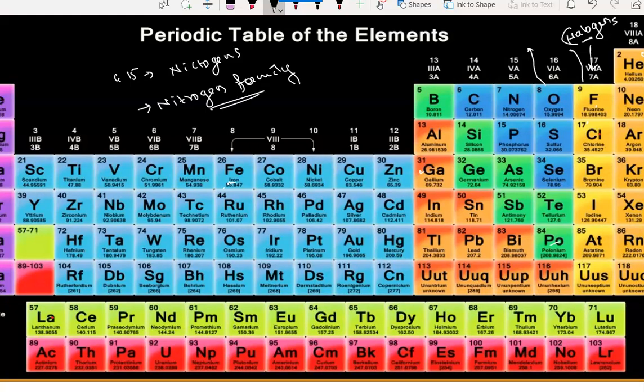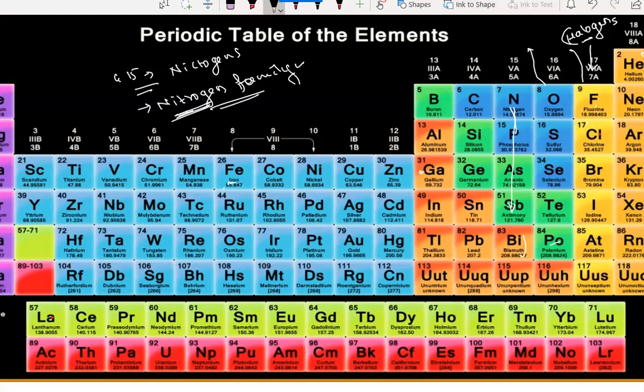So here N, P, As and the rest are pnictogens, and they are nitrogen family elements, because they form compounds like nitrates and those things. You only need to remember this much.